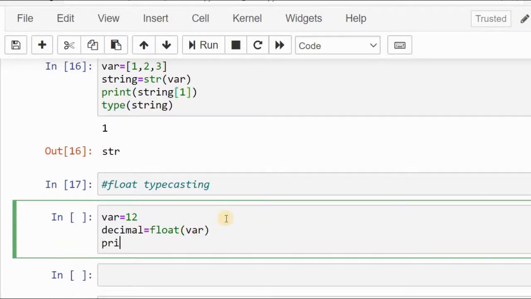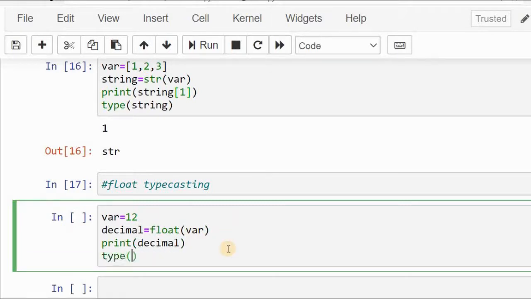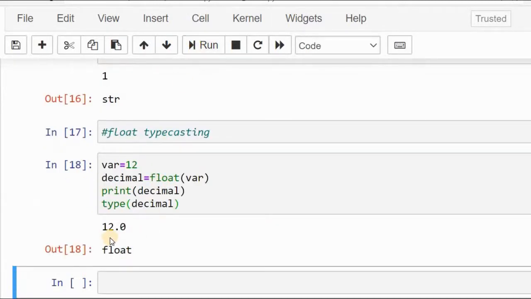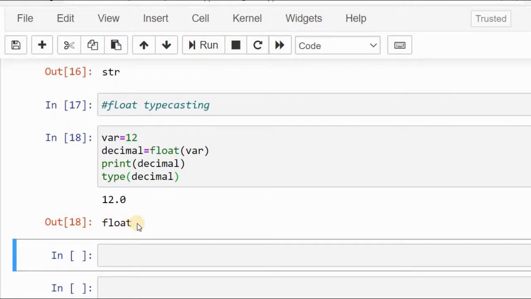Now I'm going to print the value decimal and check its type using the type function. If I run this code, I will get 12.0.